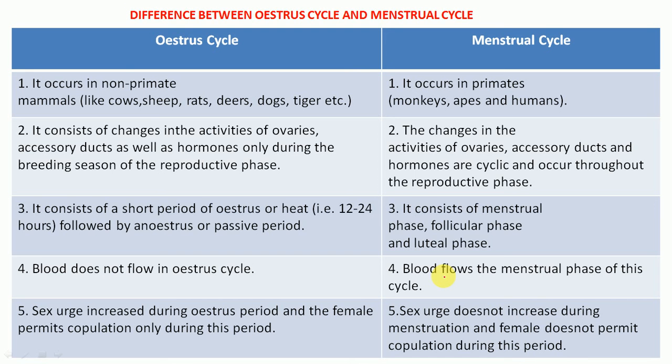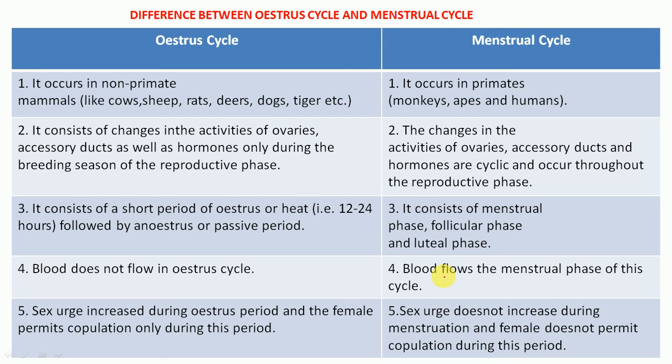The estrus cycle consists of changes in the activities of the ovaries, accessory ducts, as well as hormones, during the breeding seasons of the reproductive phase. But when we are talking about the menstrual cycle, the activities of ovaries, accessory ducts and hormones are cyclic, with a period of 28 days in humans, occurring throughout the whole reproductive phase.